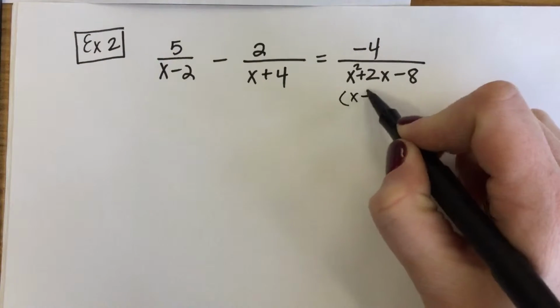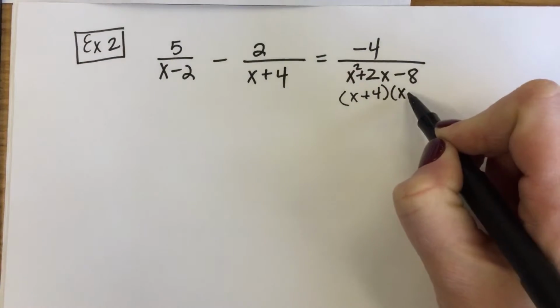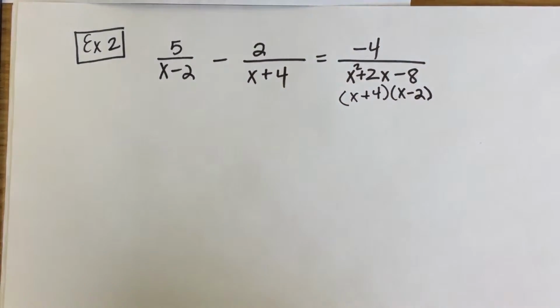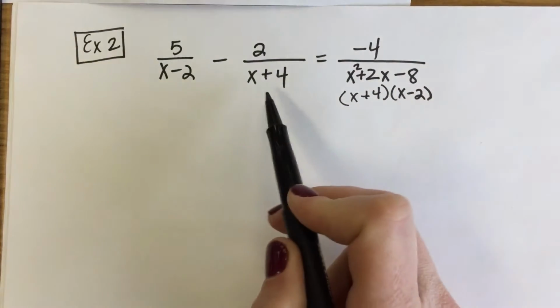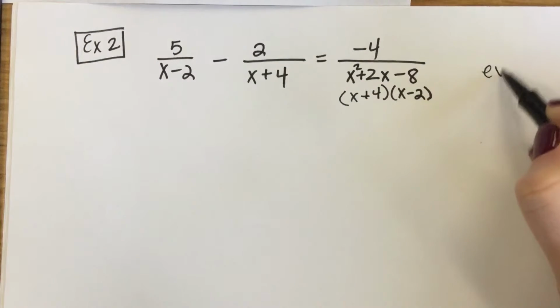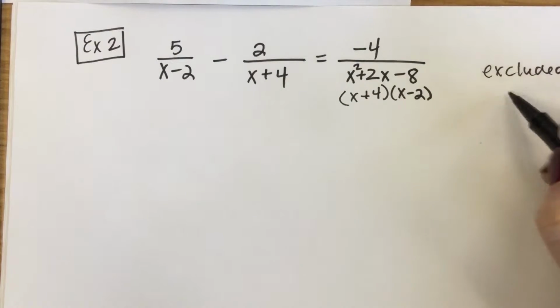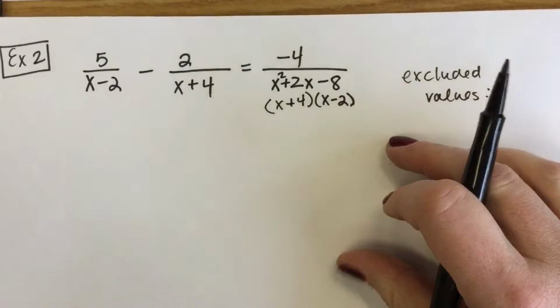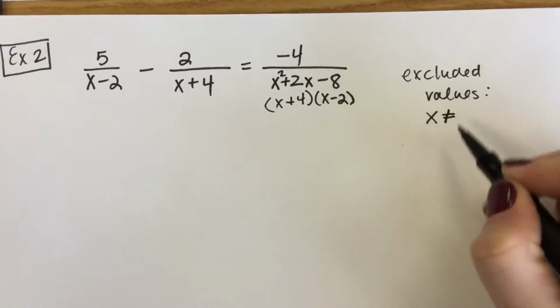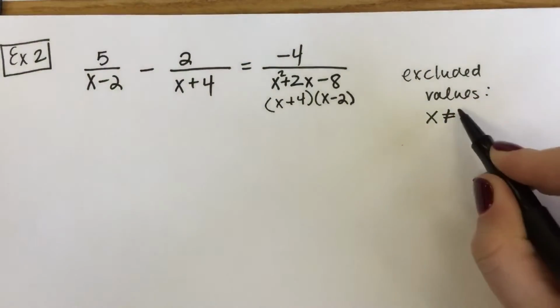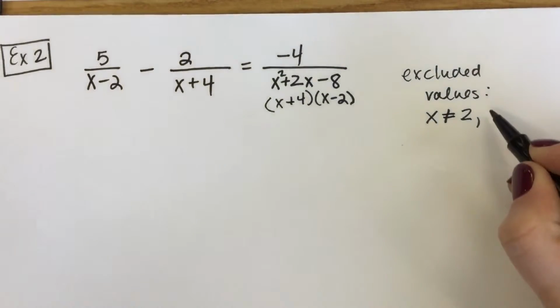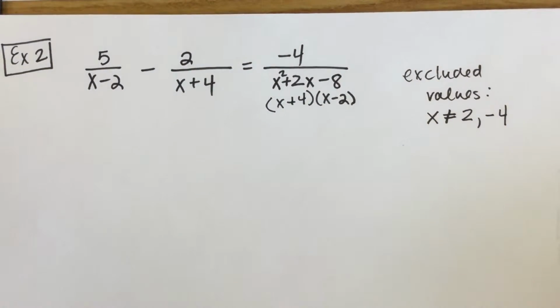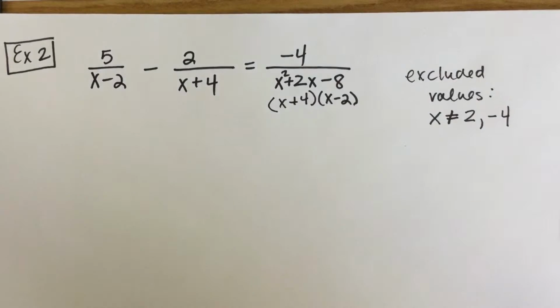So I know this denominator factors to x plus 4 times x minus 2. If I set each of these denominators equal to 0, I can solve them and get what x can't be. Now, x cannot be any number that's going to give me 0 in the denominator. So this one would be 2, and this one is going to be negative 4. If my solution is either one of those, it can't be counted.